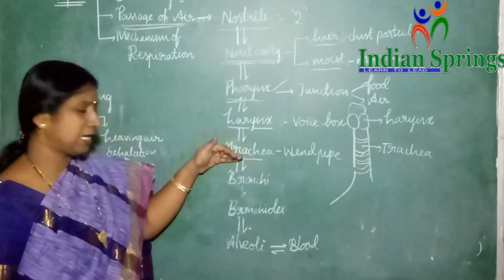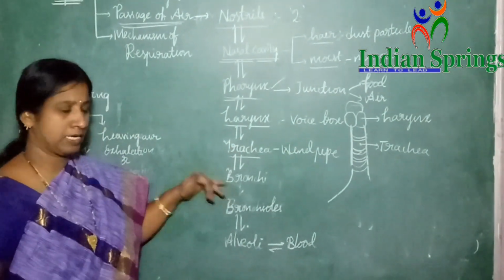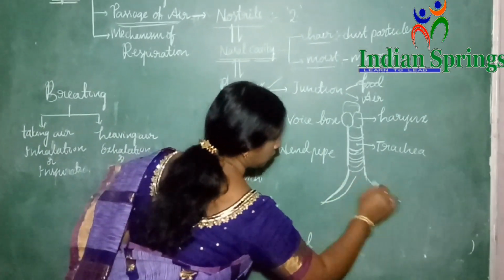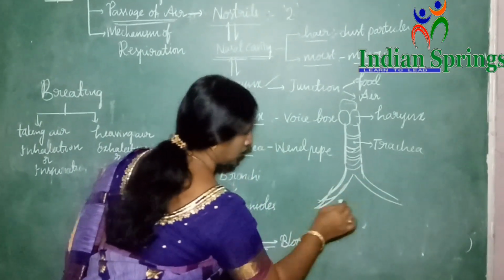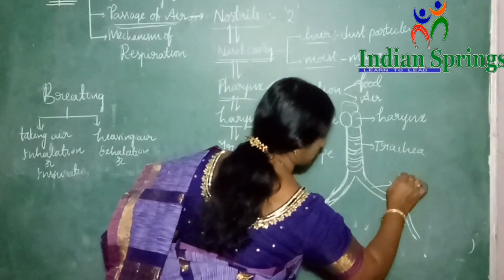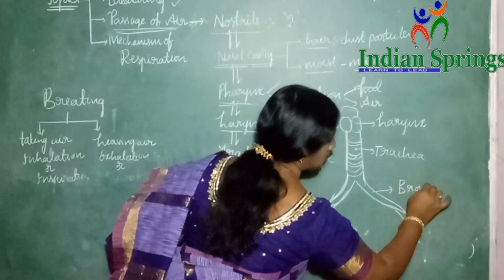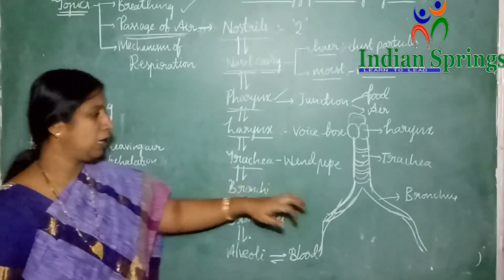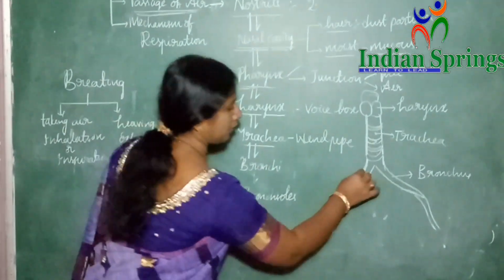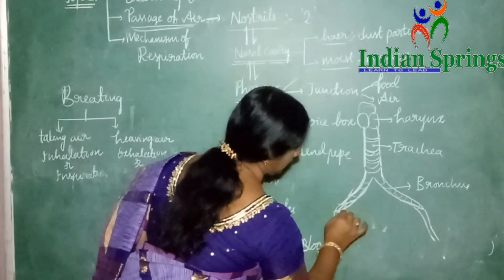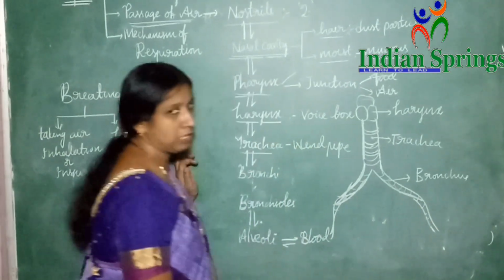Now from the trachea the air enters into the bronchi. The trachea divides into two branches. Each branch we call a bronchus. Bronchus is the singular, bronchi is the plural. These two bronchi also consist of C-shaped cartilaginous rings to prevent them from collapsing.